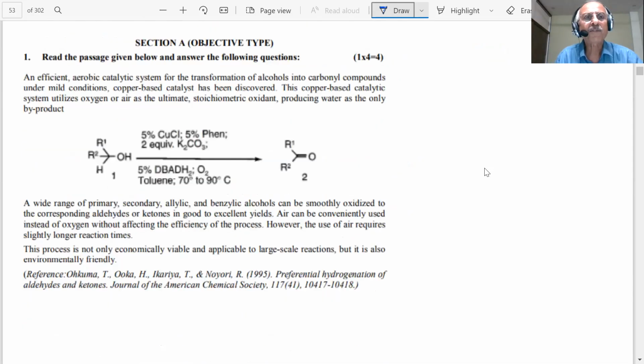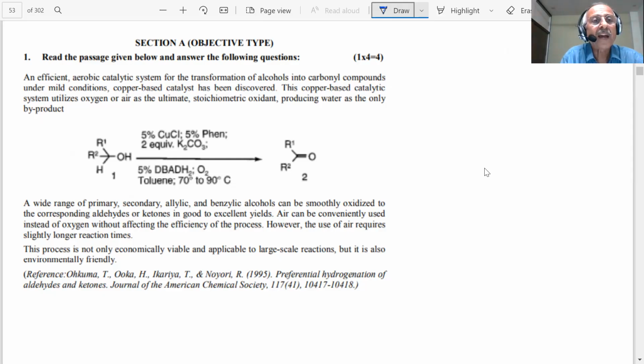Okay, here we have Section A, objective type. How many marks? Questions 1 to 4, 4 marks. Read the passage given below and answer the following questions. Now we have to concentrate. You be with me, students. I am going to read each and every line and I will tell you what we have to do.